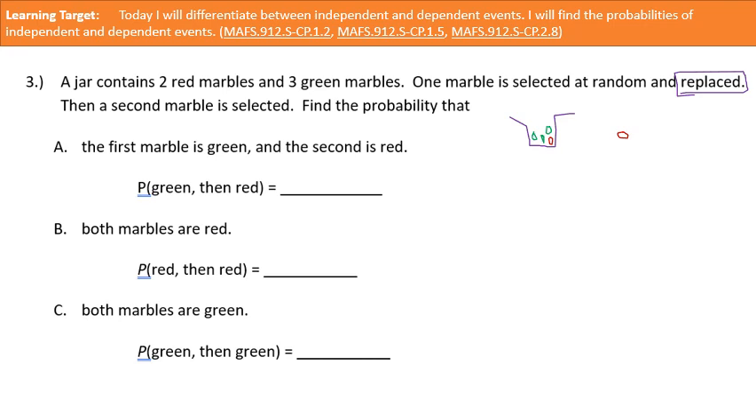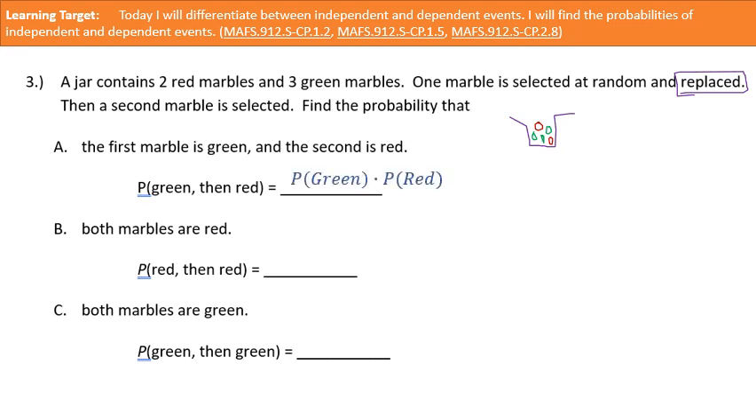However, what are they telling me to do? They're telling me to replace it. That means I take this red marble that's out and I put it back inside. So now it's no longer outside. Does that make sense? So when I draw the second one, look, I still have 3 green marbles. I still have 2 red marbles. So these are independent events. That's the first thing you have to understand, is these are independent events because we've put that marble back into the jar before we select that second marble. So nothing has changed. Okay?